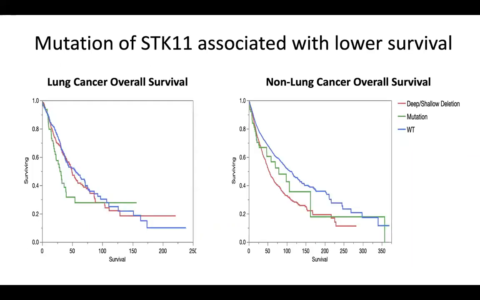We then looked at the survival curve analysis for lung and non-lung cancer with STK11 mutation or deletion. Mutation of STK11 in lung cancer had a particularly deleterious effect on lung cancer survival, whereas STK11 deletion in non-lung cancer patients was associated with worse survival compared to the STK11 mutation group and the wild type group.